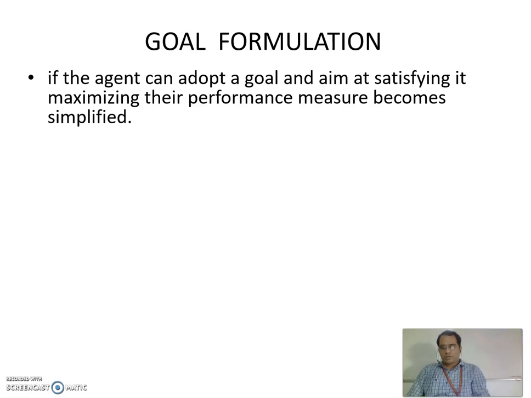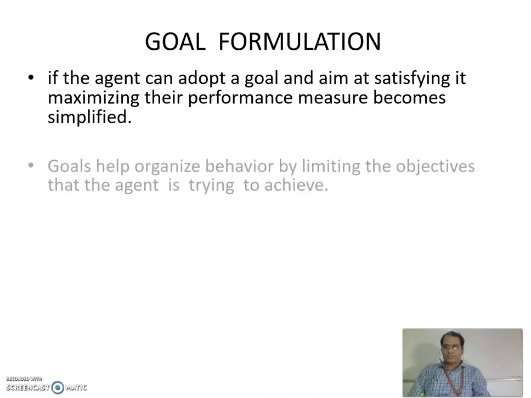Once the goal is formed, the agent can work in the direction of the goal. If the agent can adopt a goal and aim at satisfying it, maximizing its performance measure becomes simplified. You have a goal, you work towards that goal, then you can maximize your performance to achieve the goal. So goal formulation is very important.